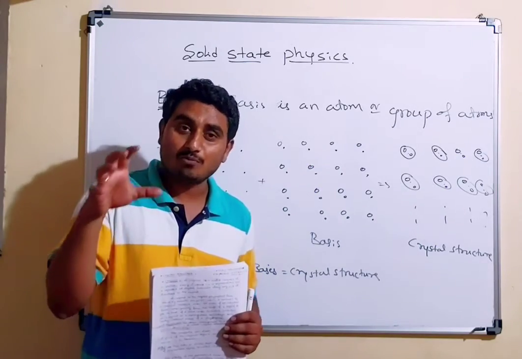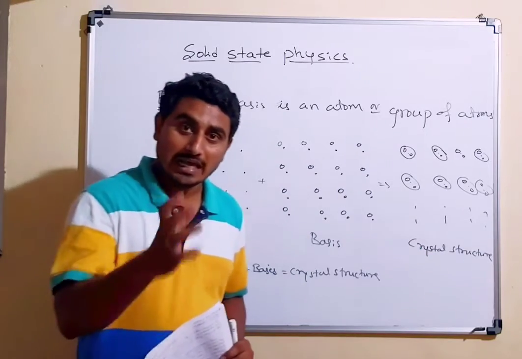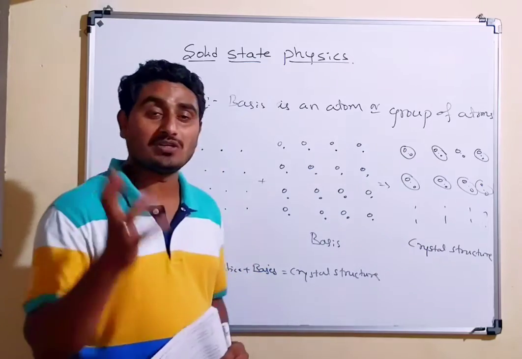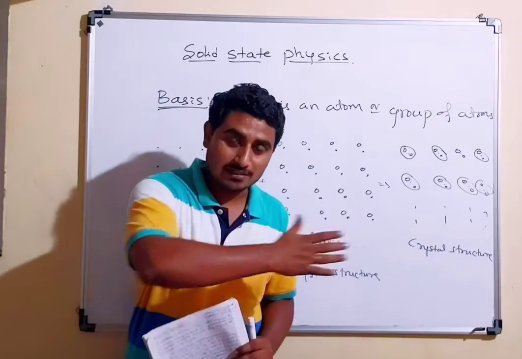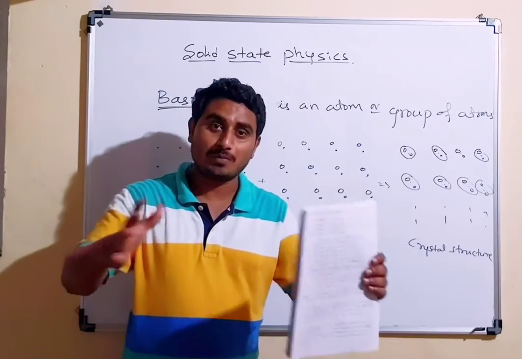These empty benches I am going to consider as a crystal lattice. And the bases I am going to consider as students. So students come and occupy the space, then it becomes a crystal structure.